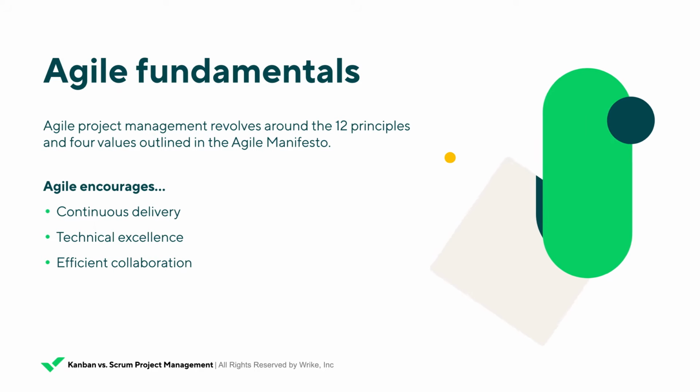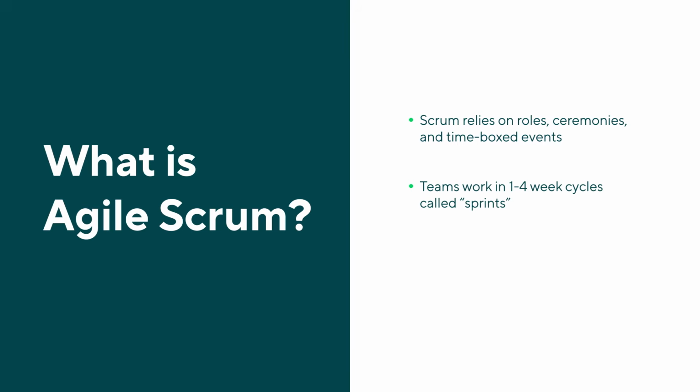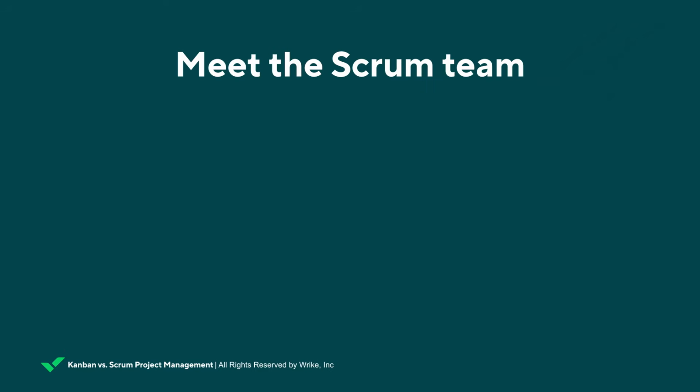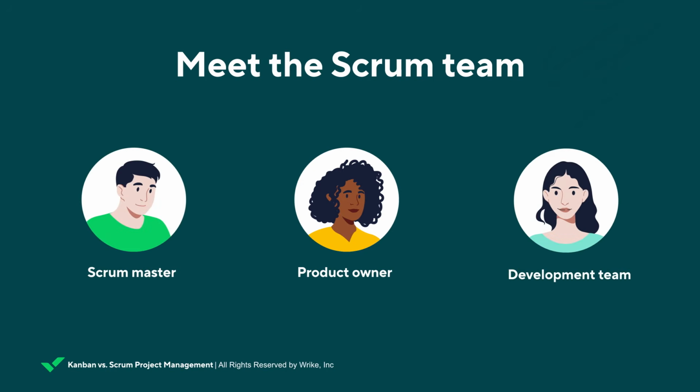Let's first take a look at Agile Scrum project management. Scrum is an Agile framework that relies on roles, ceremonies, and time-boxed events for fast-paced, incremental delivery. Scrum teams work in 1 to 4 week cycles called sprints. During a sprint, a defined amount of backlog items are worked on and completed during that time-boxed period. There are 3 main human roles in Agile Scrum. These roles are Product Owner, Scrum Master, and Development Team.